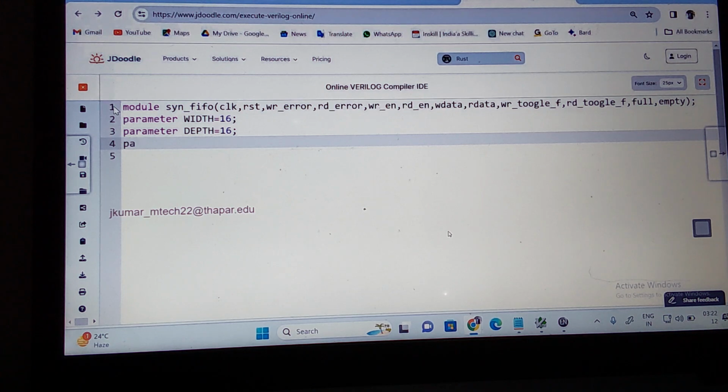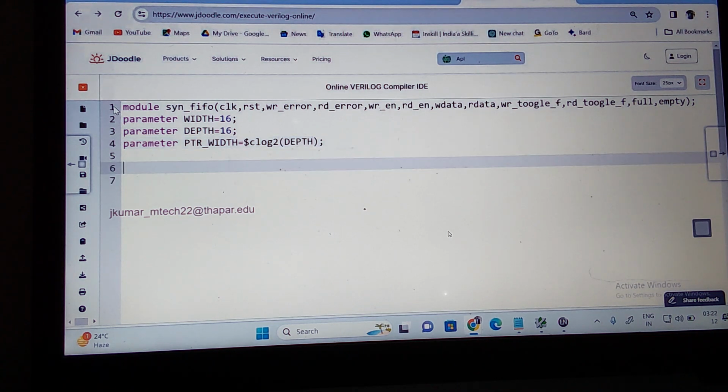Then I need a parameter pointer width, with pointer in capital case, like this: Pointer underscore width. What can I write for this? Depth is 16, so the pointer width is 4. How can you calculate this? Using the system function dollar clog2 of depth. Did you understand this? First we need the parameter declaration.